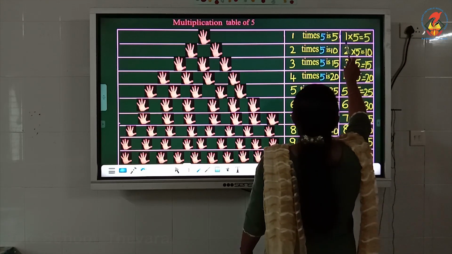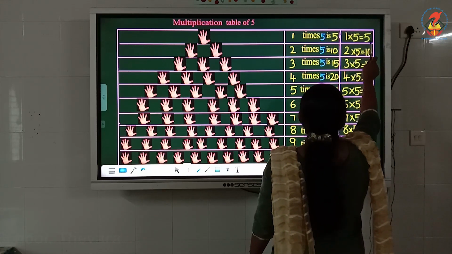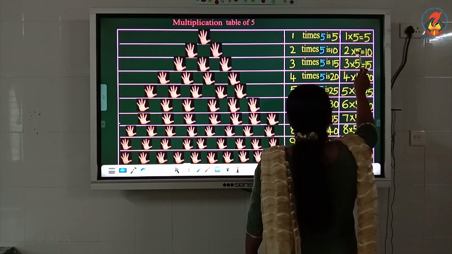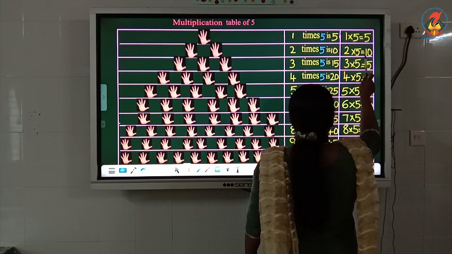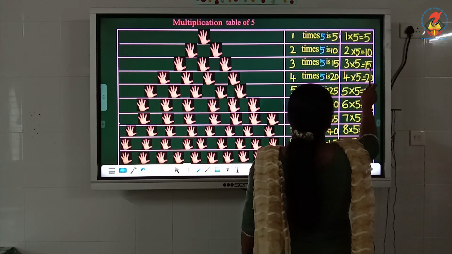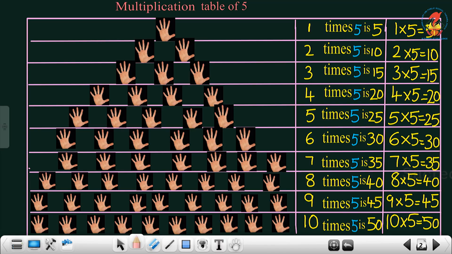Let's read. 1 times 5 is equal to 5. 2 times 5 is equal to 10. 3 times 5 is equal to 15. 4 times 5 is equal to 20. 5 times 5 is equal to 25.